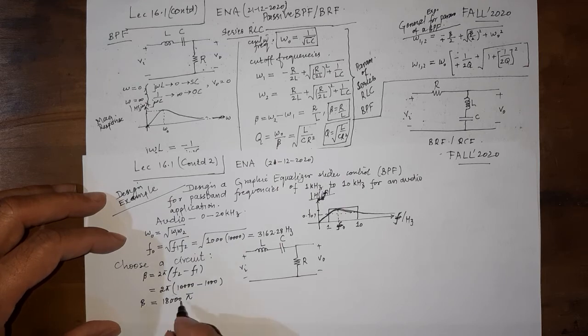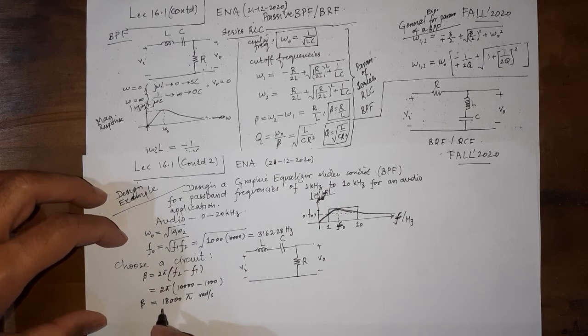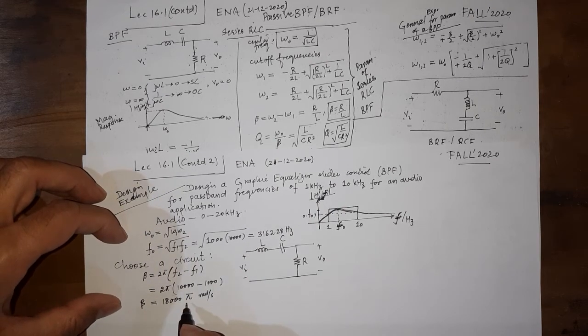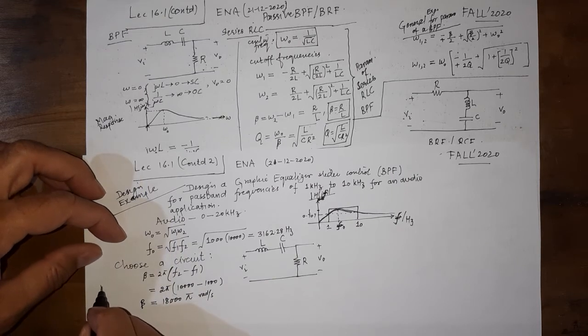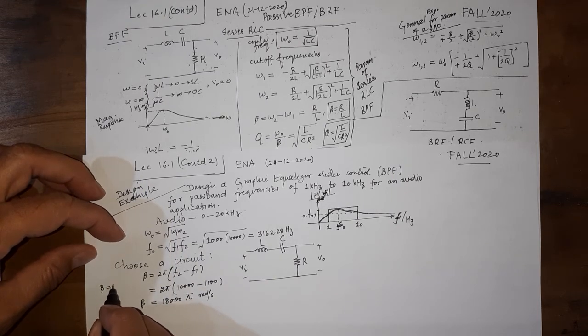And the units for beta are also radian per second if it is given in terms of omegas. If it is given in terms of the frequency in hertz, then we write beta as this, and the value would be in hertz.